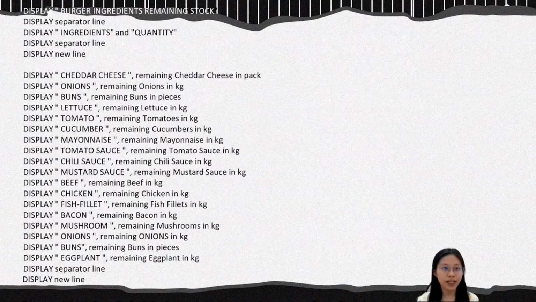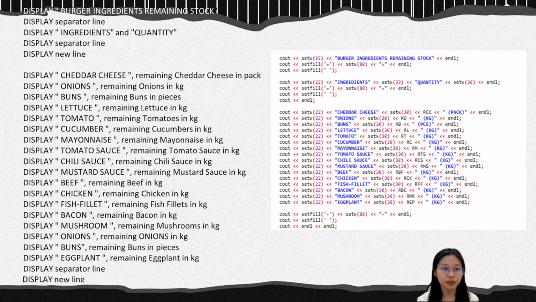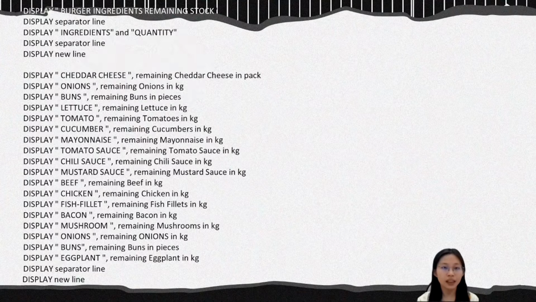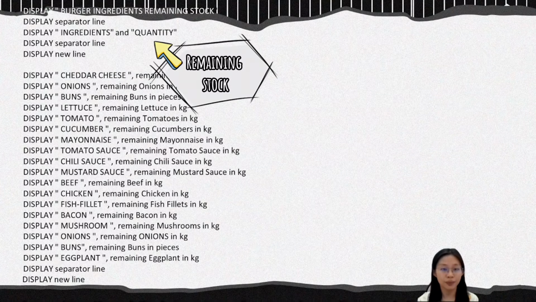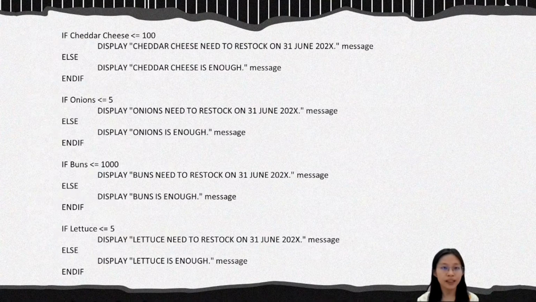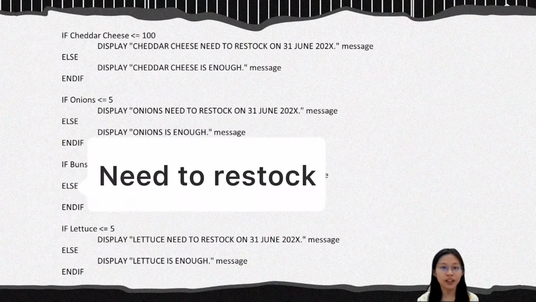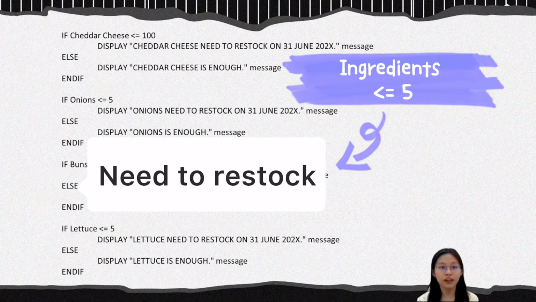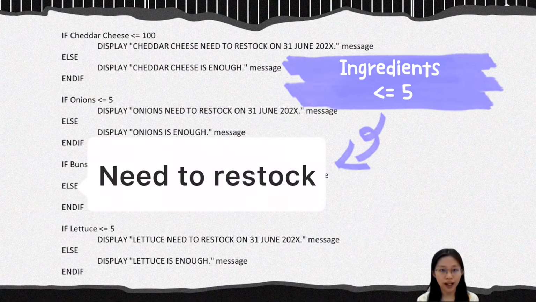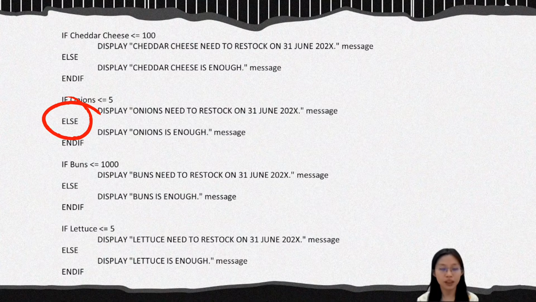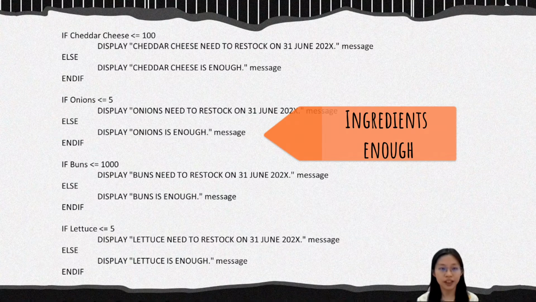And we display the burger ingredient remaining stock table, whose first column is ingredient type, second column is number of ingredient remaining stock. Next, we display a message saying ingredient need to restock on 31 June 2002 if ingredient is less than or equal to 5. Else, a message will display saying that the ingredient is enough.